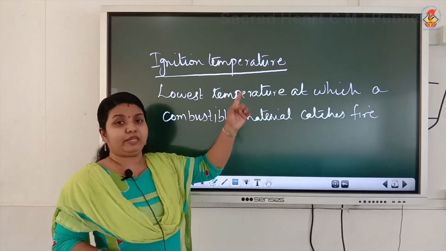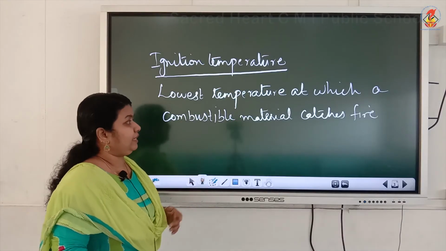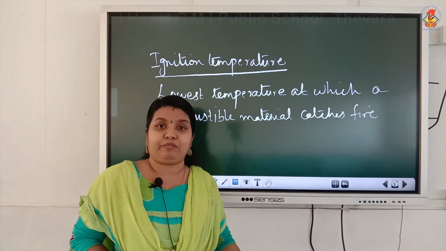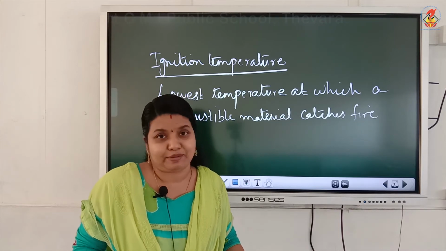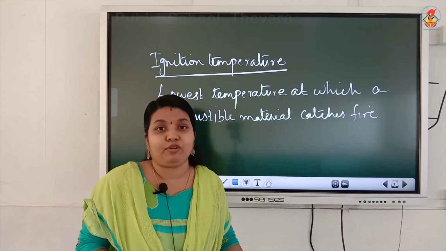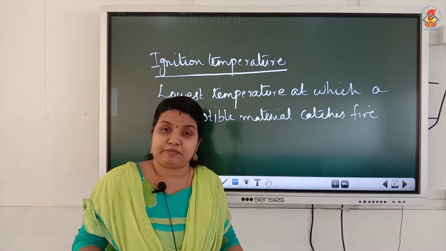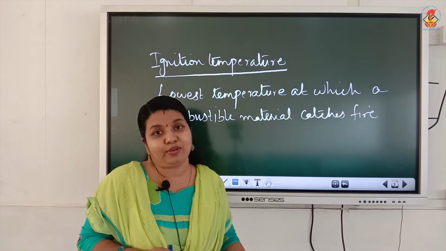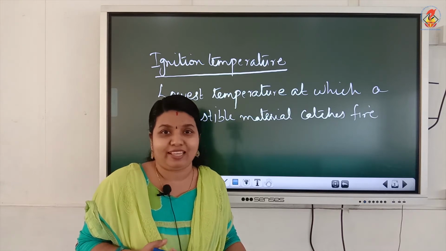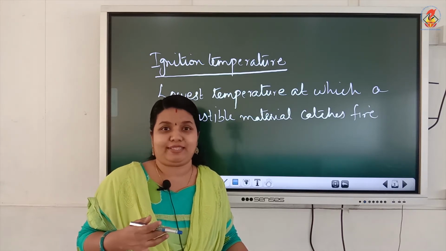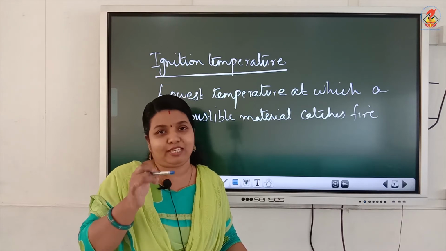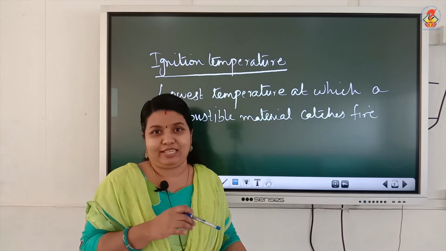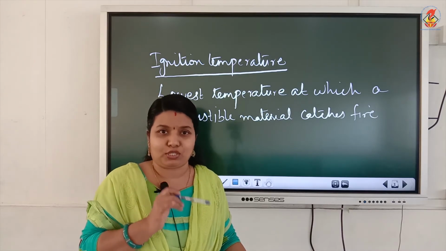The lowest temperature at which a combustible material catches fire is known as ignition temperature. The ignition temperature is different for different substances. Some substances have low ignition temperatures, some have high ignition temperatures. The substances which have low ignition temperature catch fire easily, like petrol, diesel, kerosene, etc. Their ignition temperature is very low, so they catch fire very easily.